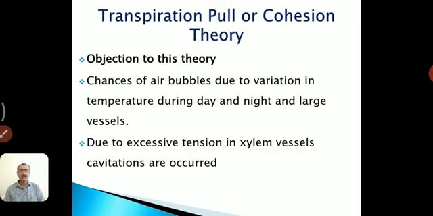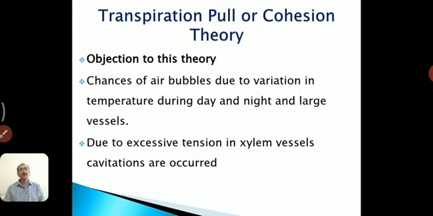Here Milburn and Johnson in 1966 proposed that this problem will be solved as there are many columns of vessels running side by side. This objection is also rejected by Milburn and Johnson in 1966.